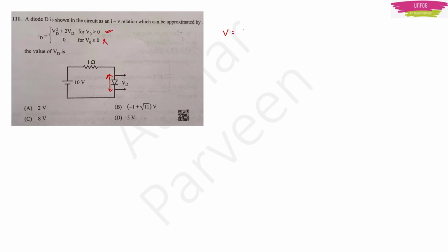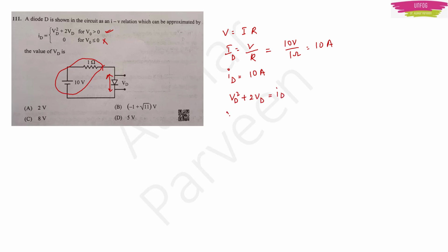So by Ohm's law, we have V is equal to IR, or I is equal to V by R, because I don't have current right now. So input current will be 10 volts by 1 ohm, so it will be 10 amperes. Now this current will only act as ID also, right? There is no other current here. So ID will be 10 amperes. Now they have given the relation VD square plus 2VD will be equal to ID. So VD square plus 2VD will be equal to 10 amperes.